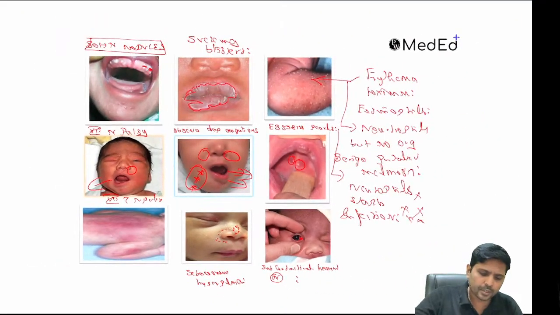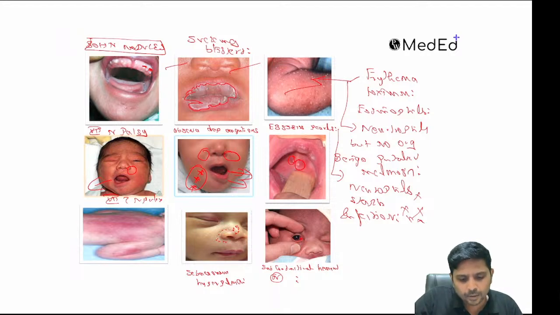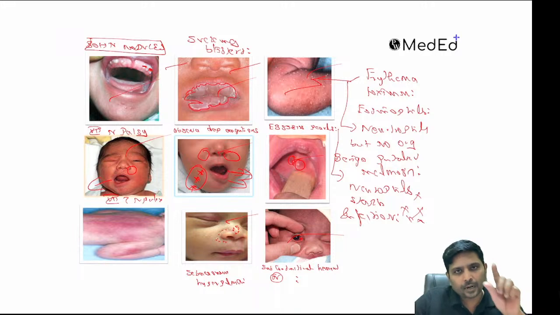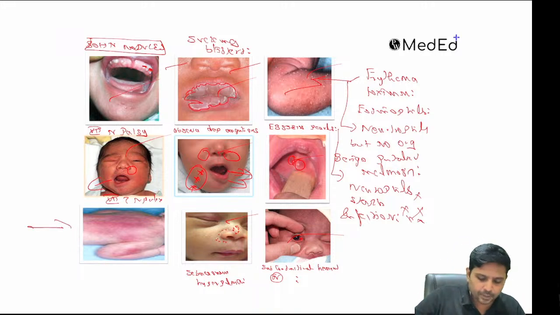Finally, look at this: born nodules, sucking blisters, pustules. Pustules with eosinophils, not with neutrophils; with neutrophils would mean infection, but this is without infection. Depressor anguli oris absence, seventh nerve palsy, Epstein's pearls, sebaceous hyperplasia, subconjunctival hemorrhage: 1, 2, 3, 4, 5, 6, 7, 8. All these things are normal except this one.